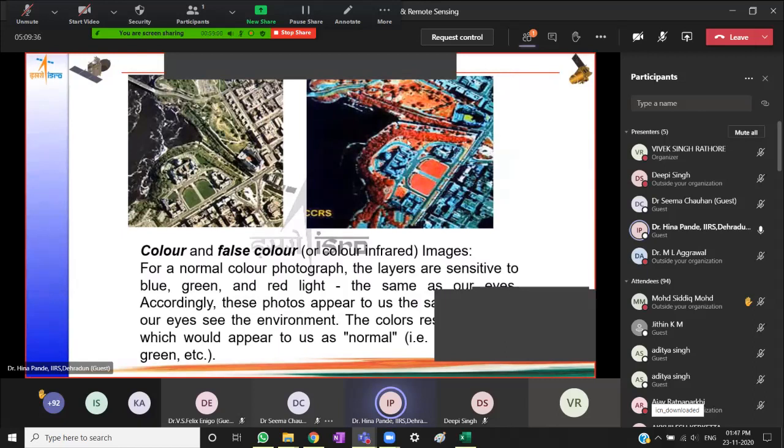Now, even in the red, if you see different kinds of vegetation, these are bushes, etc. So different tone of red, grasses, lawns, etc. They give you a different tone of red. Tall trees, groups of trees, they give you a different texture and tone and so on. So we are able to make a distinction between these features.